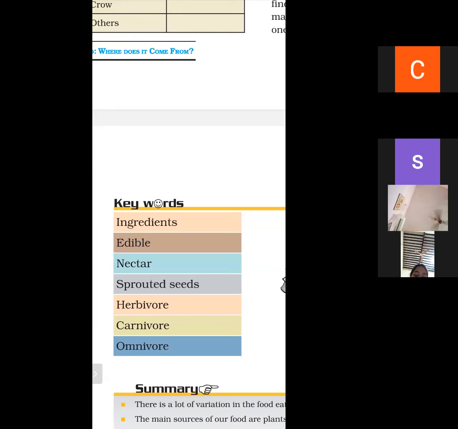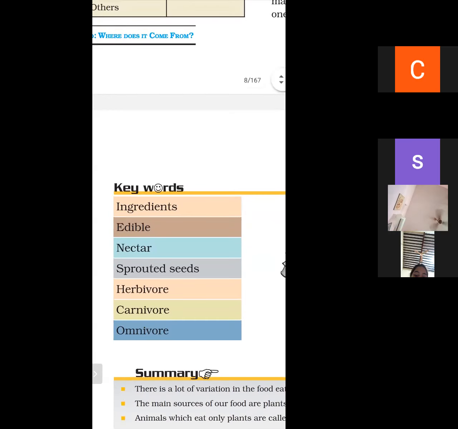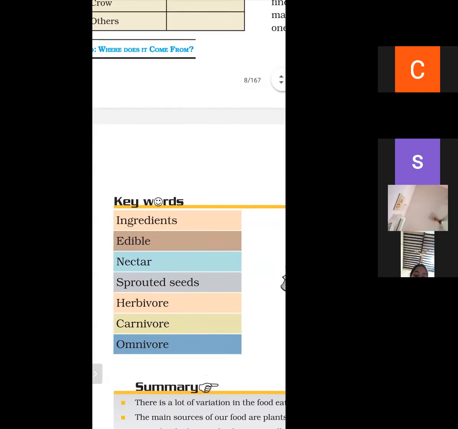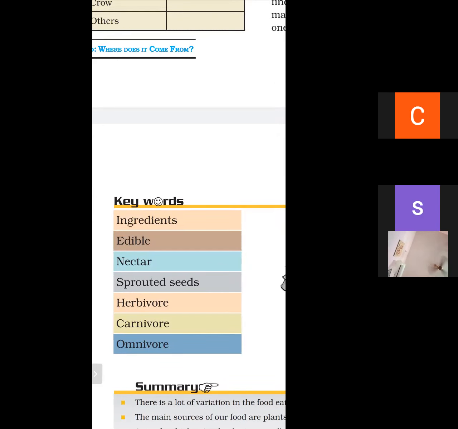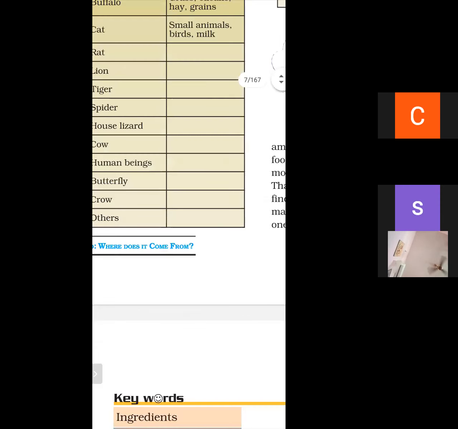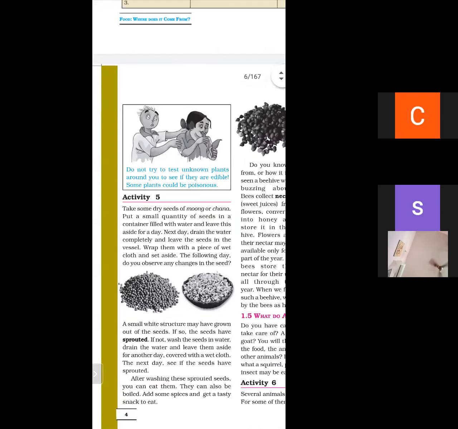And what is herbivore? What is carnivore? And what is omnivorous? The animals which eat only plants or plant products are called herbivores, and those that eat the flesh of other animals are called carnivorous. Animals which eat both plants and the flesh of other animals are called omnivorous.